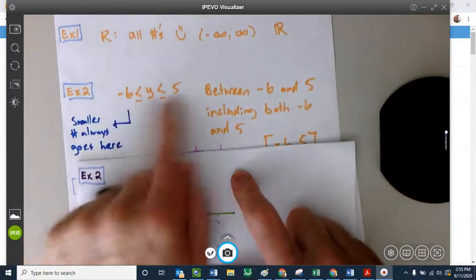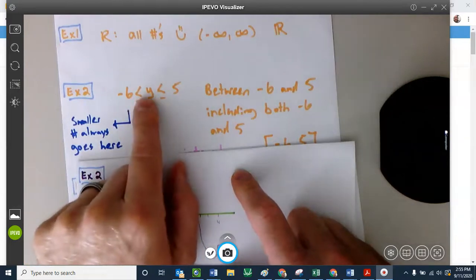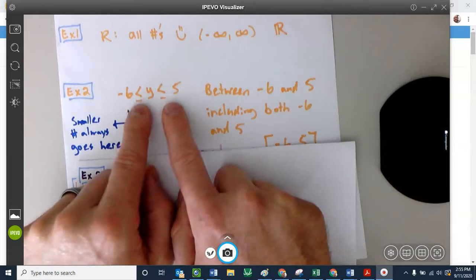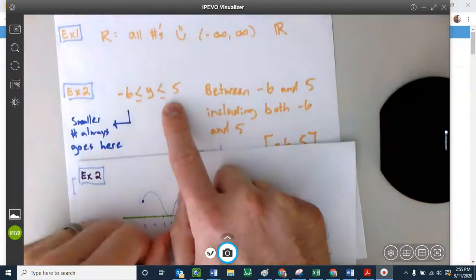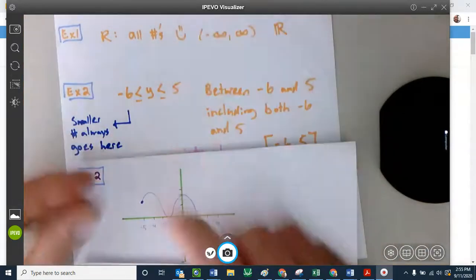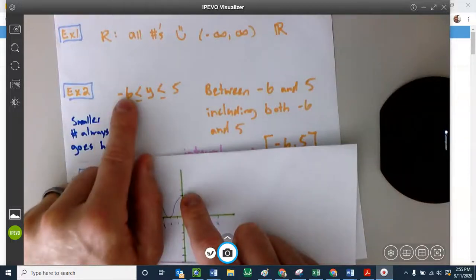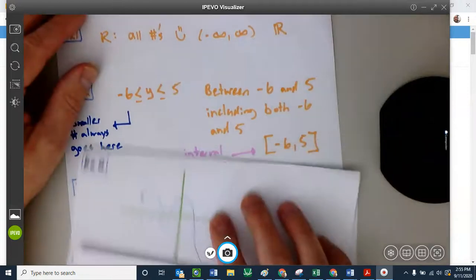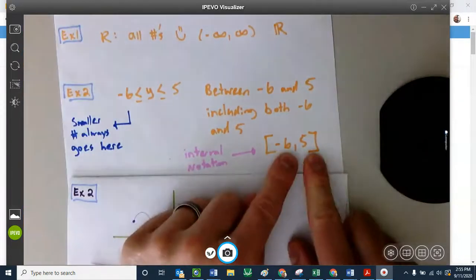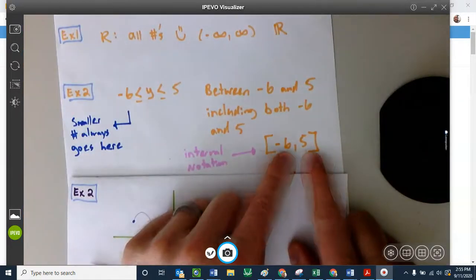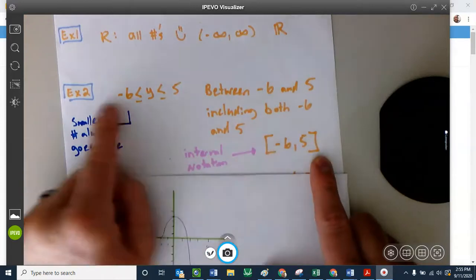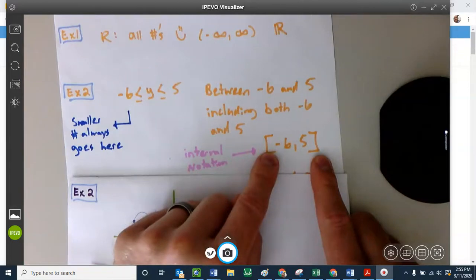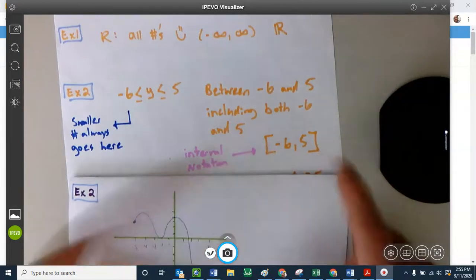As a little side note, when you write our intervals like this, the Pac-Man inequality symbols will always eat to the right. It's always going to look like that, okay? Don't mix and match and put our Pac-Mans in different directions. The smaller of the two numbers will always go on the left as well. That's what it says in blue. Okay? There's interval notation. Between -6 and 5 is how we would read that. Brackets are because they're equal signs. If it's or equal to, we put brackets. If it's just greater than or just less than, then it's a parenthesis.